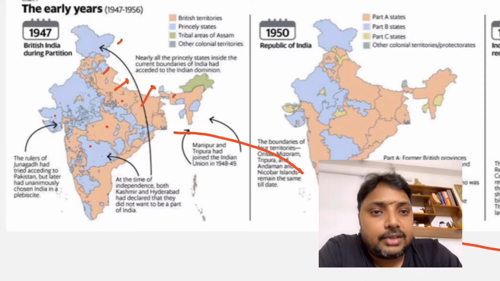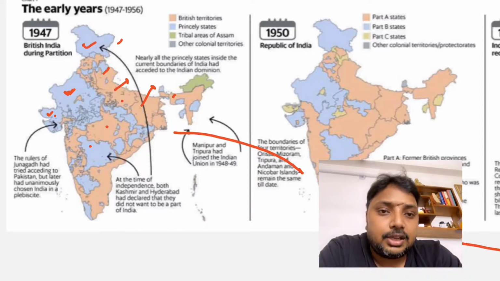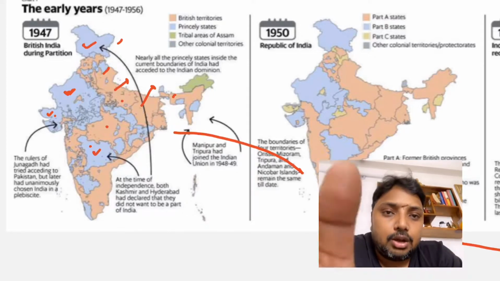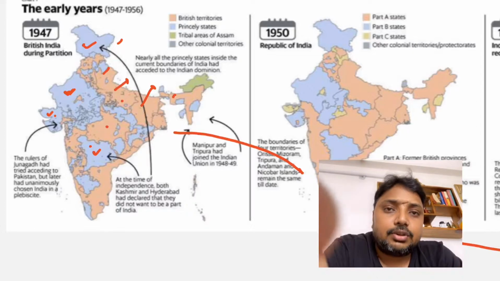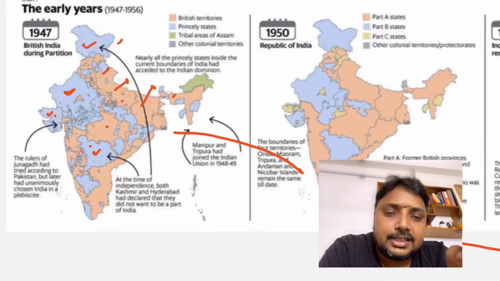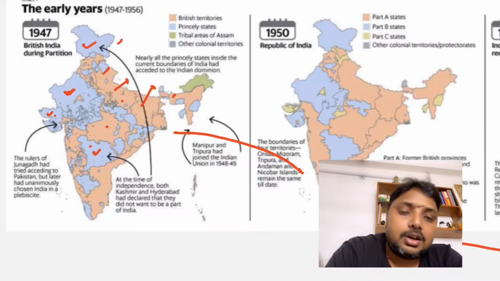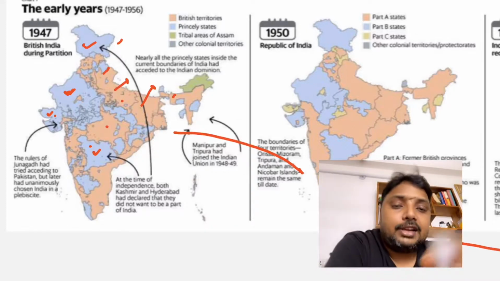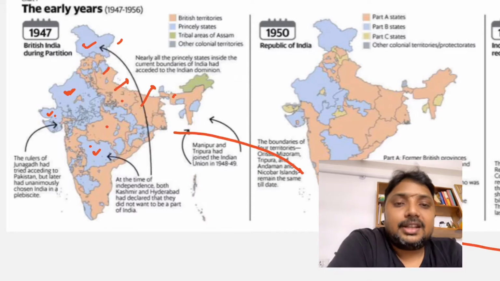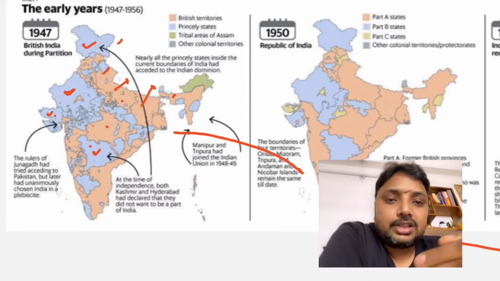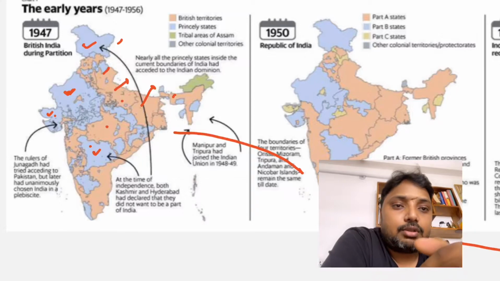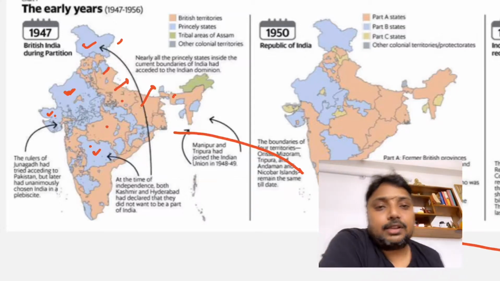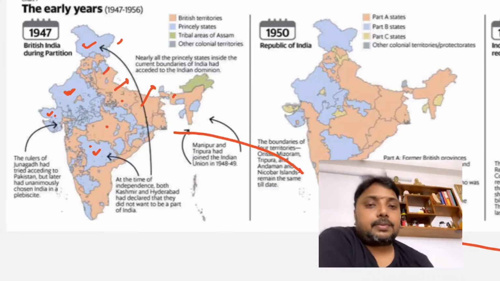So half of India is British territory, and in the other half, the entire Gujarat, entire Rajasthan, entire Kashmir, this Hyderabad region, all these areas were completely princely states. India was waiting for these princely states to merge completely with India, and once they merged, later we would convert them into states. But until and unless they completely merge, they cannot be converted into a permanent state.